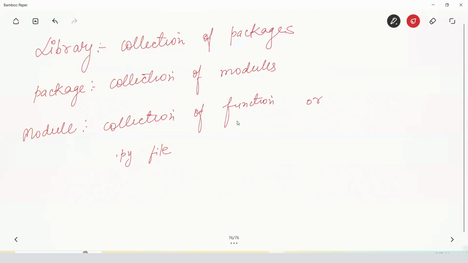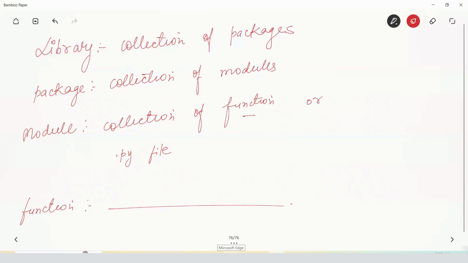And if I'm saying a collection of functions is a module, it is not only functions, but also classes and lots of other things in a simple .py file. Whatever you can write in a file is basically called a module. Now, what is a function? A function, you already know, is a block of code by which you can perform a specific task.